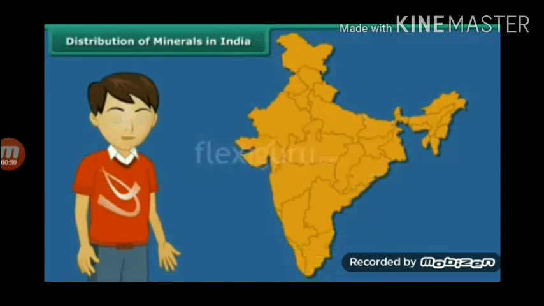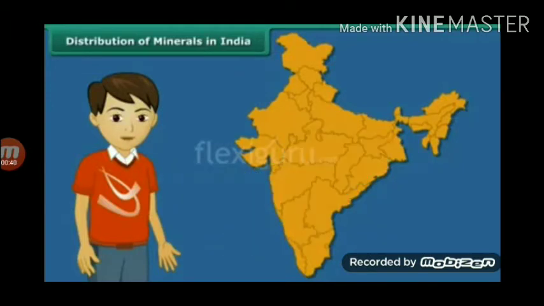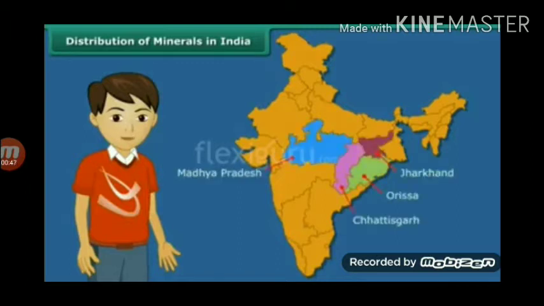Iron is found mainly in Jharkhand, Orissa, Chhattisgarh, Madhya Pradesh, Goa, Maharashtra, and Karnataka. Major bauxite producing areas are Jharkhand, Orissa, Chhattisgarh, Madhya Pradesh, Gujarat, Maharashtra, and Tamil Nadu.